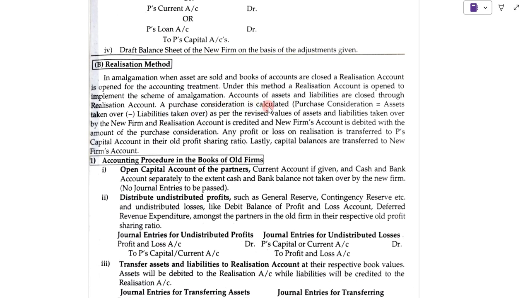A purchase consideration is calculated, that is, purchase consideration is equal to assets taken over minus liabilities taken over as per the revised value of assets and liabilities taken over by the new firm. A realization account is credited and new firm account is debited with the amount of purchase consideration. So any profit or loss on realization is transferred to partners' capital account in their old profit sharing ratio, and capital balances are transferred to new firm's account.